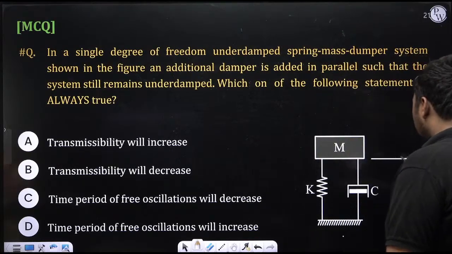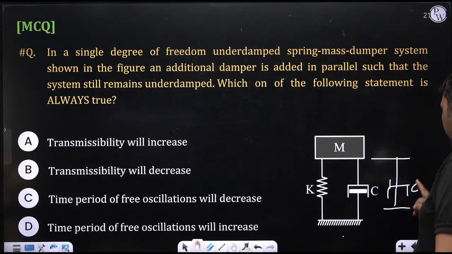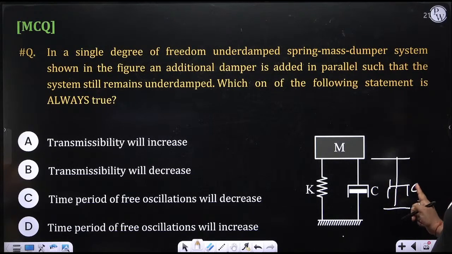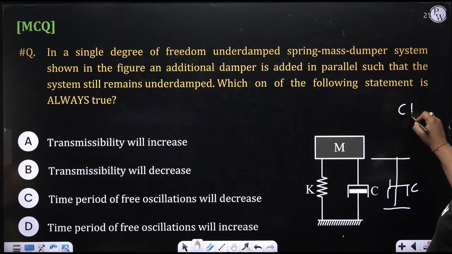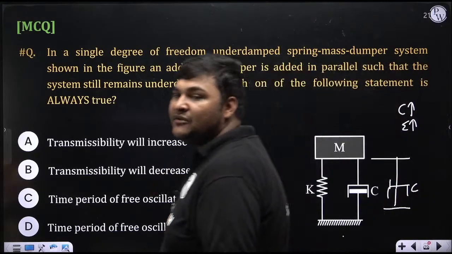We attach one additional damper. So what will happen now? In the parallel case, the equivalent damping coefficient will be the addition of these two. So can I say that by attaching an additional damper, C will increase, and as C increases, zeta will increase. Now, by the increase in zeta, what will be the effect on transmissibility?